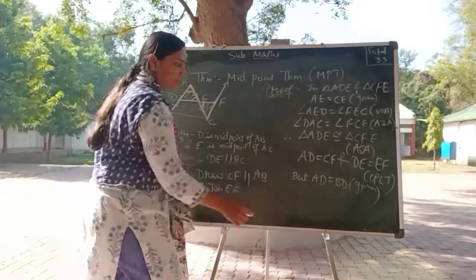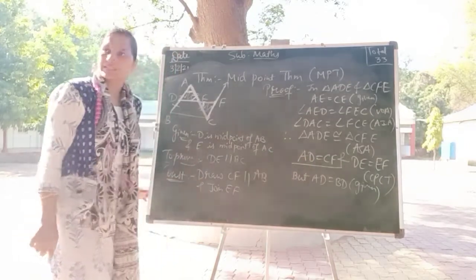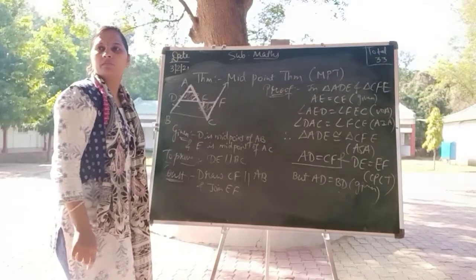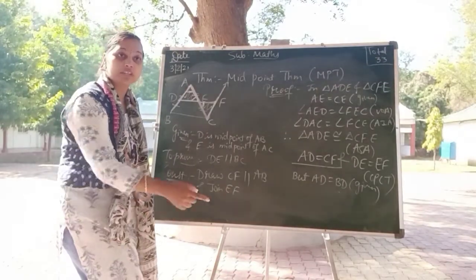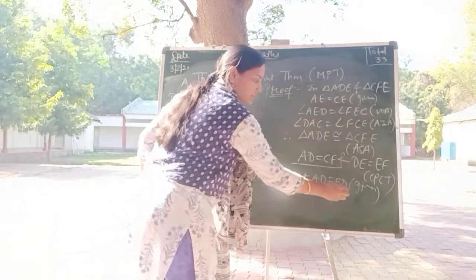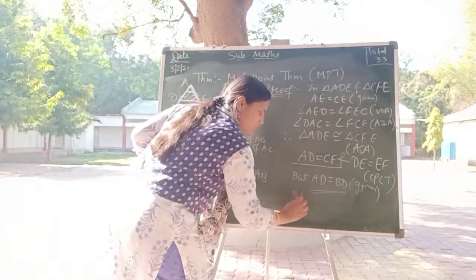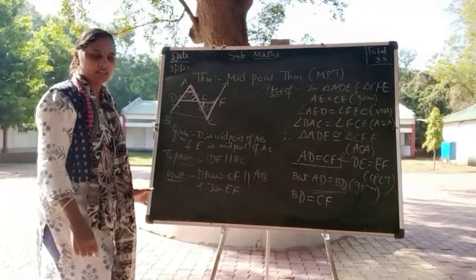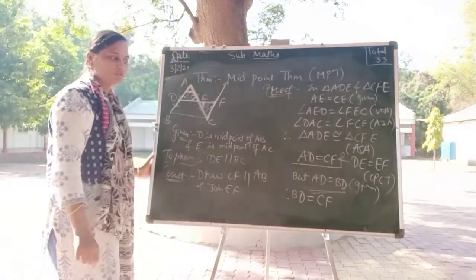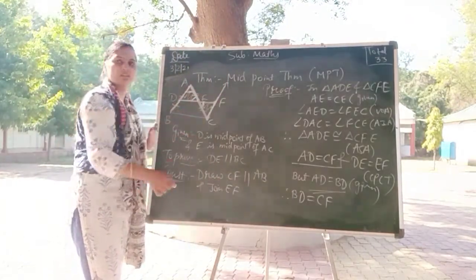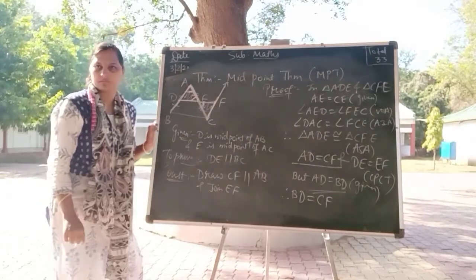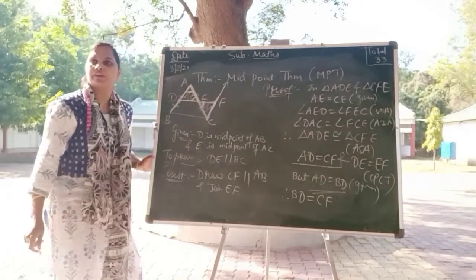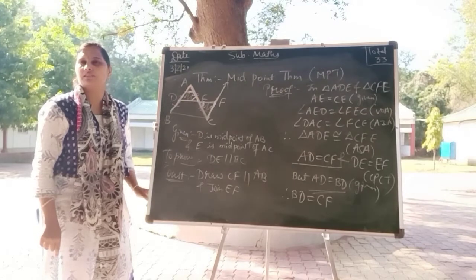So BD is equal to CF. What is the benefit? If BD is equal to CF, why have you proved BD and CF equal?